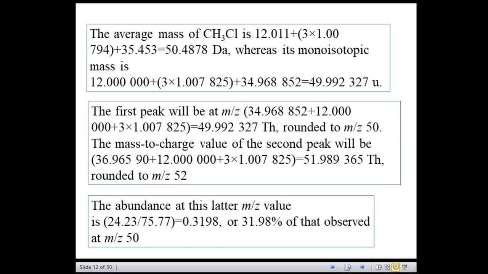The two mass to charge ratios will be observed in a mass spectrometer. So you will be observing two m/z ratios. The first peak will be at m/z 34.96, that is giving a monoisotopic mass of 49.99.